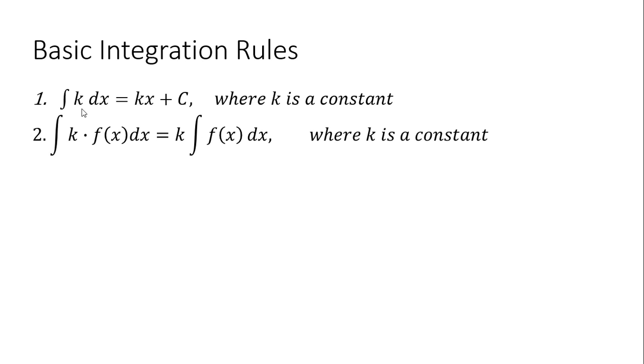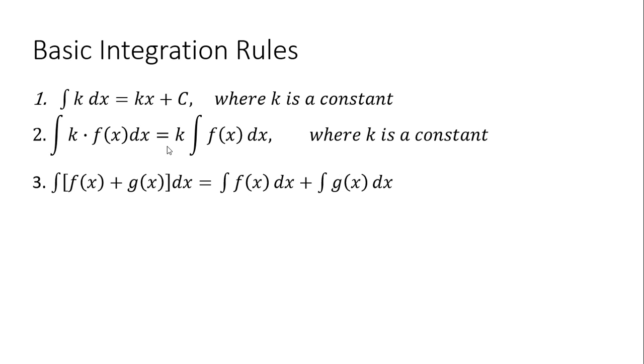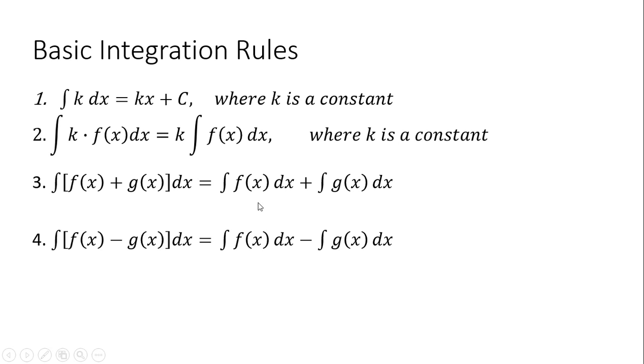Okay. The next is the constant multiple rule. So you have the integral of k times a function is equal to k times the integral of that function alone. That basically says that you can factor the k out. Okay, and then this is the sum rule, which is the integral of 2 functions being added together under the same differential is equal to the sum of their integrals, and the same with the difference. Okay, so these are what they are called.